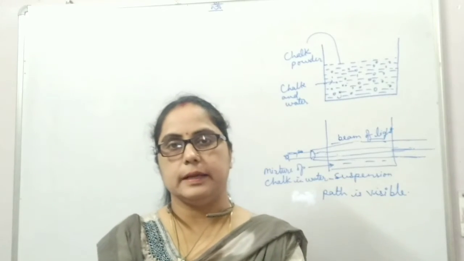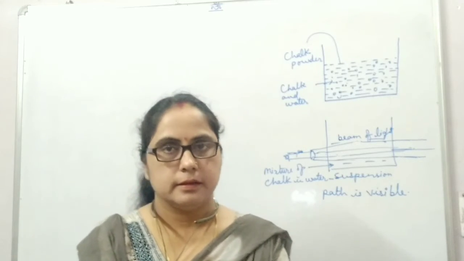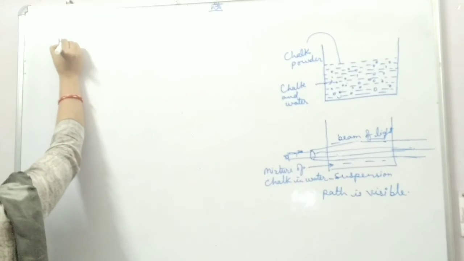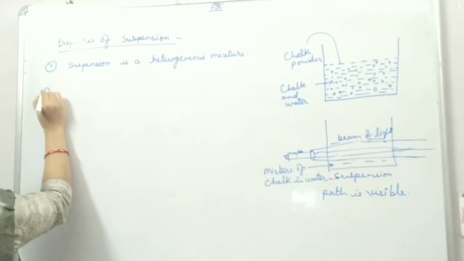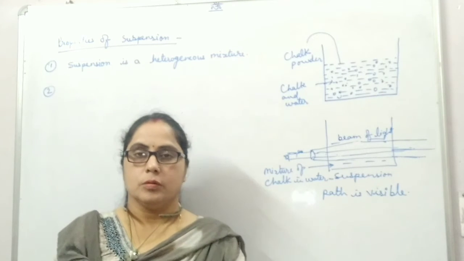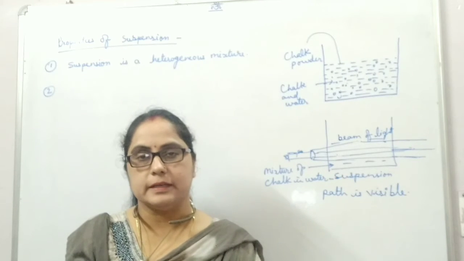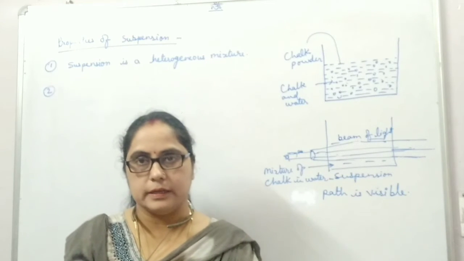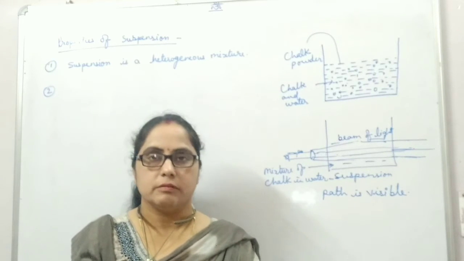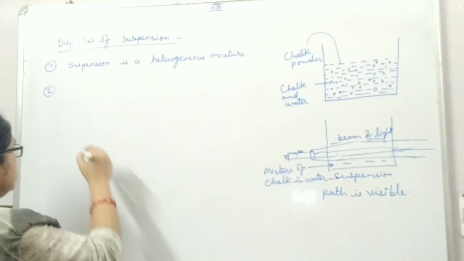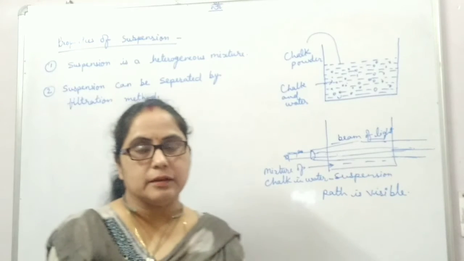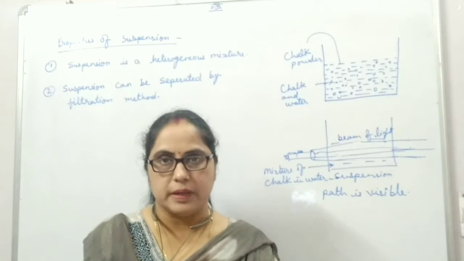On the basis of this, we get the properties of suspension as follows. Suspension is a heterogeneous mixture because insoluble solid particles spread in a liquid or water without dissolving in it. It is unstable and composition is not fixed. Suspension can be separated by the filtration method.